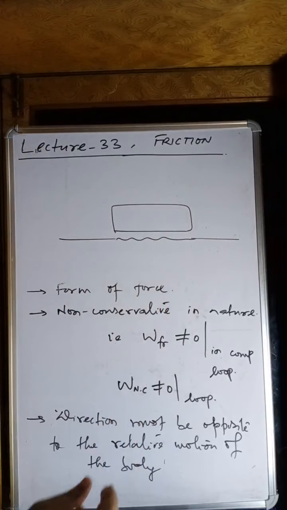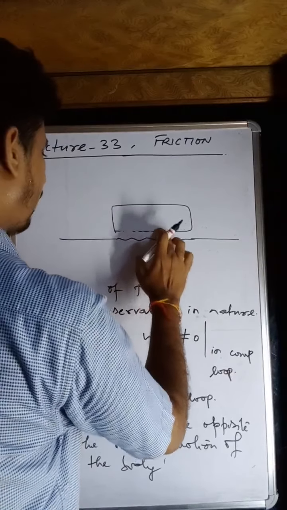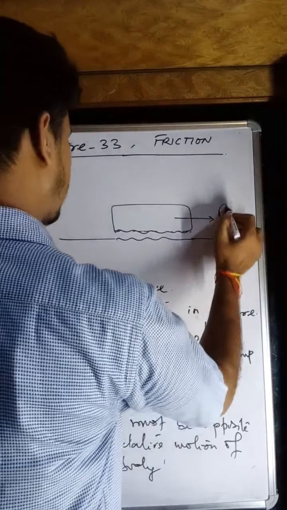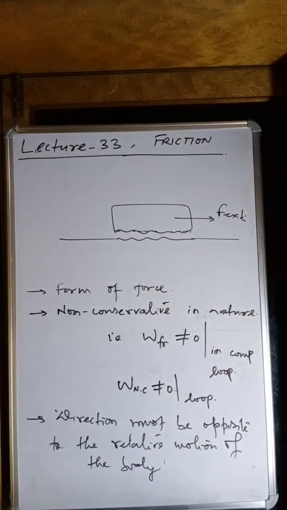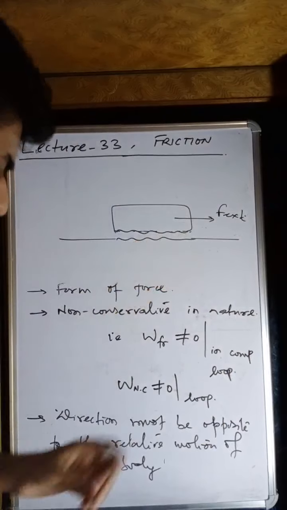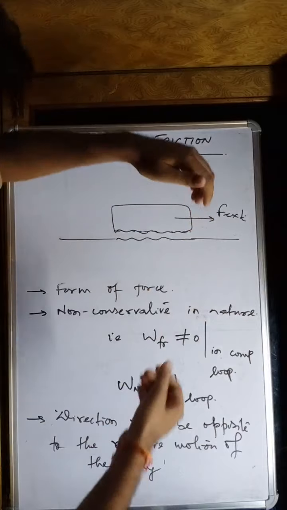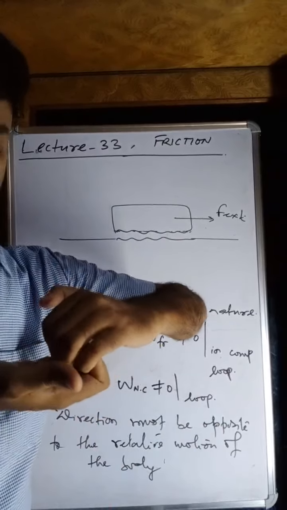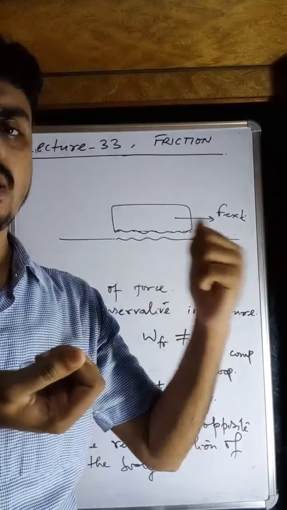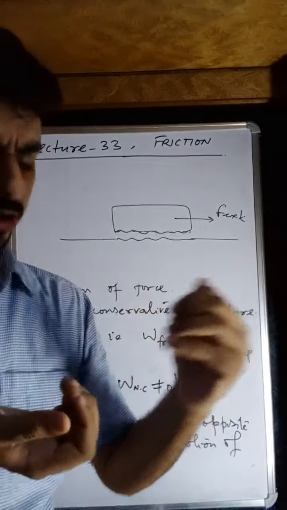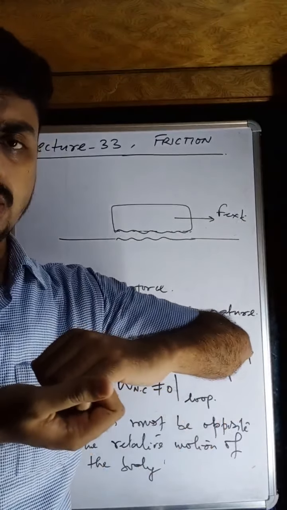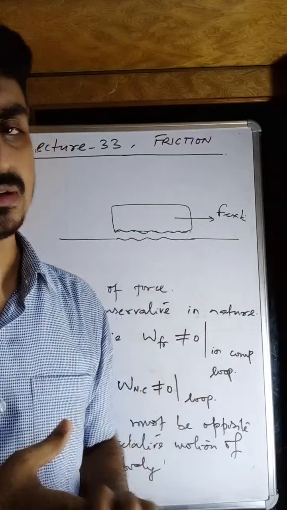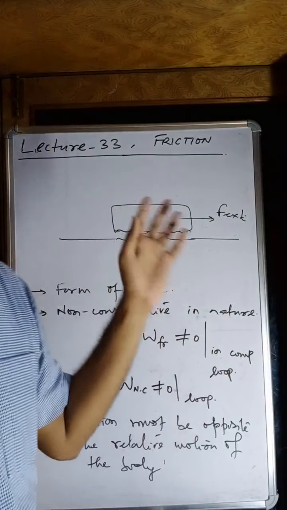It looks very smooth, but in fact microscopically you will find a zigzag pattern. And if you apply an external force, what will happen, my dear students? These asperities, that is the irregularities, interlock with the surface. They interlock with each other while moving. To overcome this interlocking, we apply a force, and due to this interlocking, the moving body experiences an obstacle, and that is nothing but friction. So this is the root cause of friction.